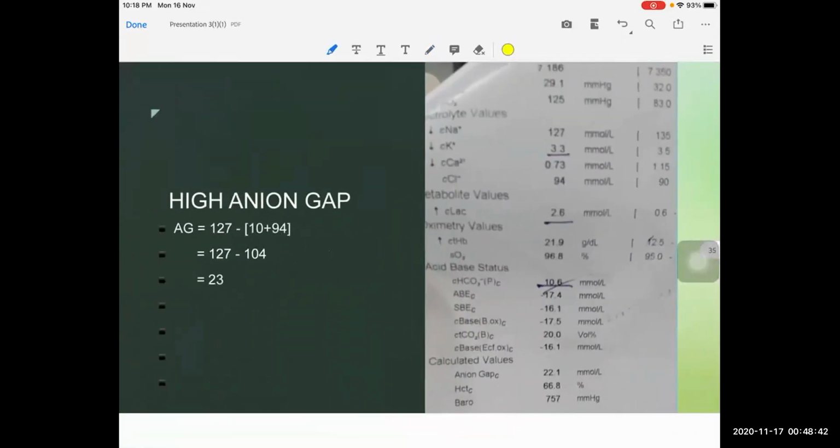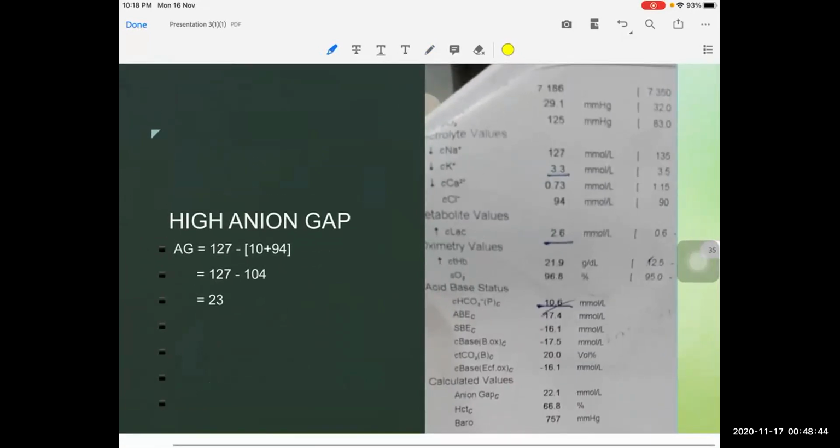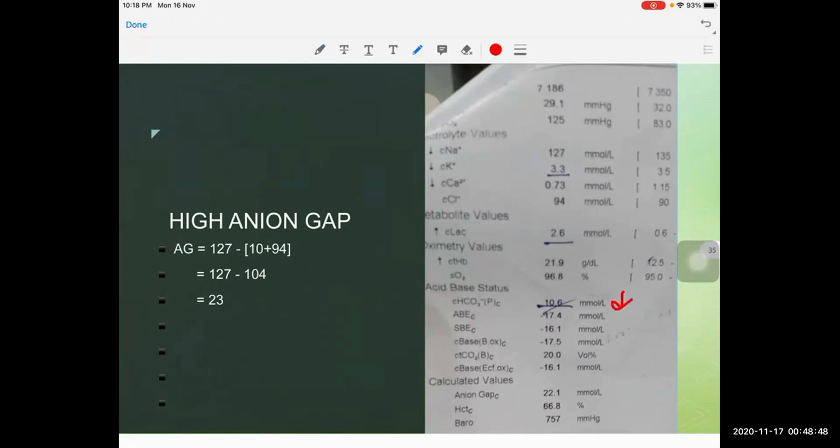So let us move with an example. Here the patient's bicarbonate is 10 point something, decreasing. At the same time, the PCO2 is also decreasing, so it is a simple disorder. pH is also decreasing. It is an acidosis, and it correlates with HCO3, so it is a metabolic acidosis.